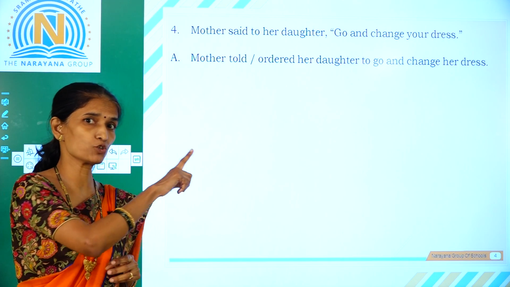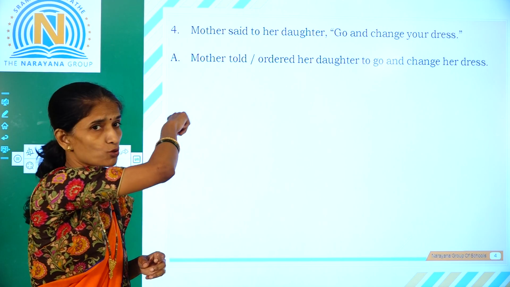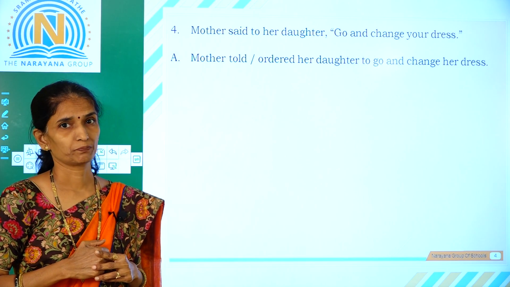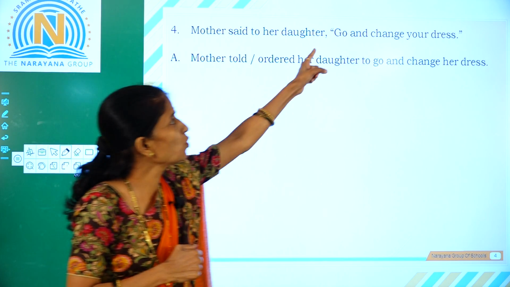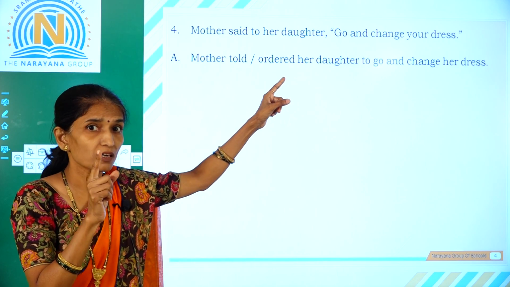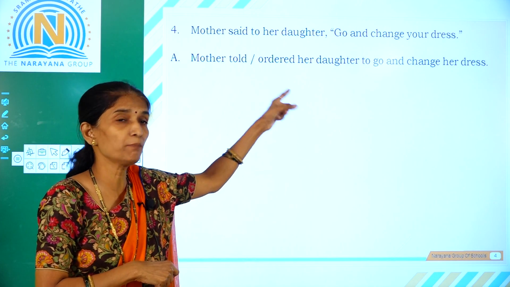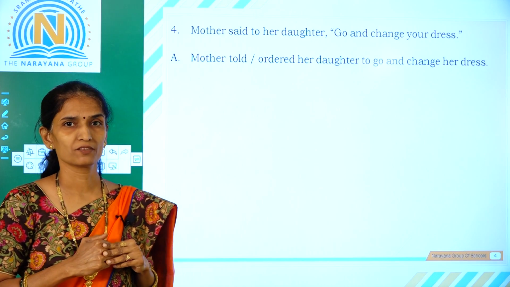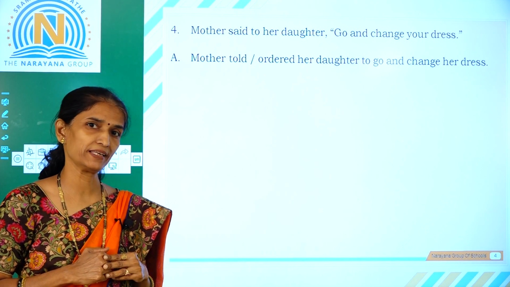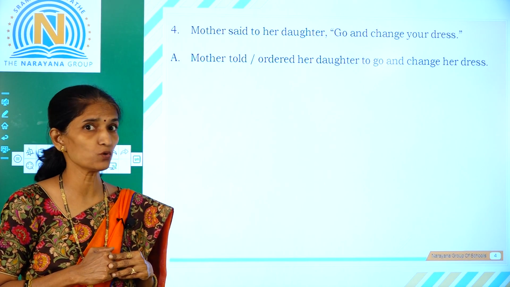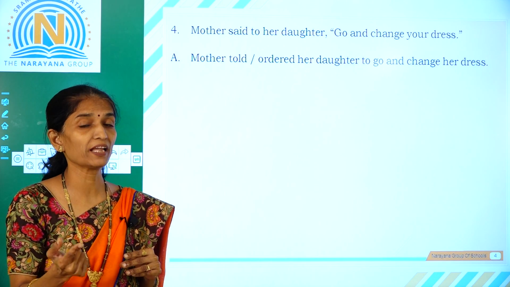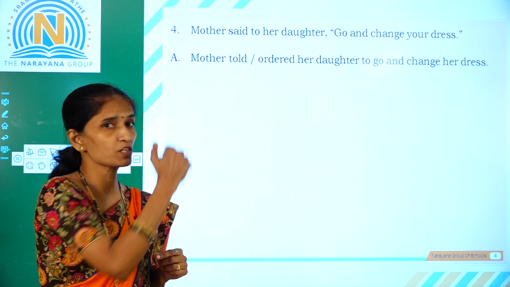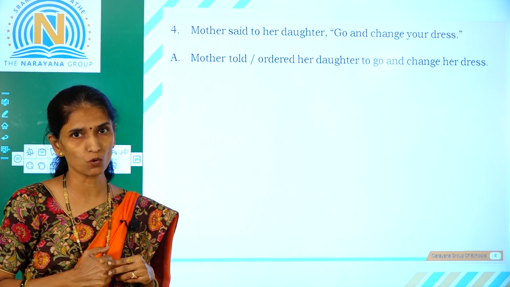Your dress is changed to her dress because it is referring to the daughter. And again, go is not changed to went. We add the infinitive to for imperatives, so we use to go while changing the verb from direct to indirect speech. We don't change go to went. We add the infinitive to with the base form of the word go.